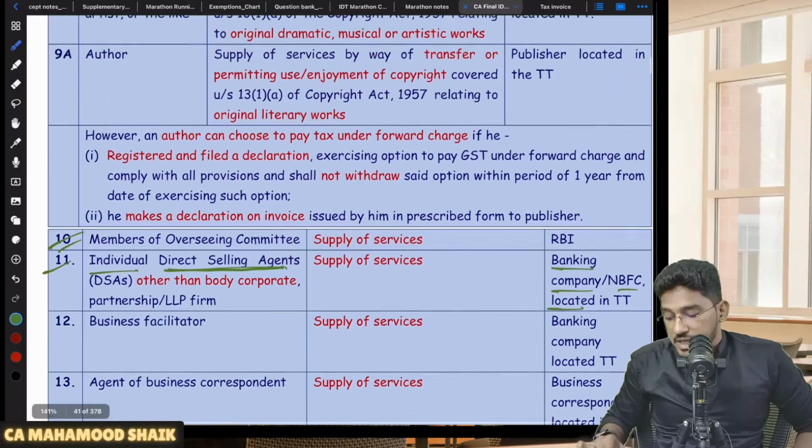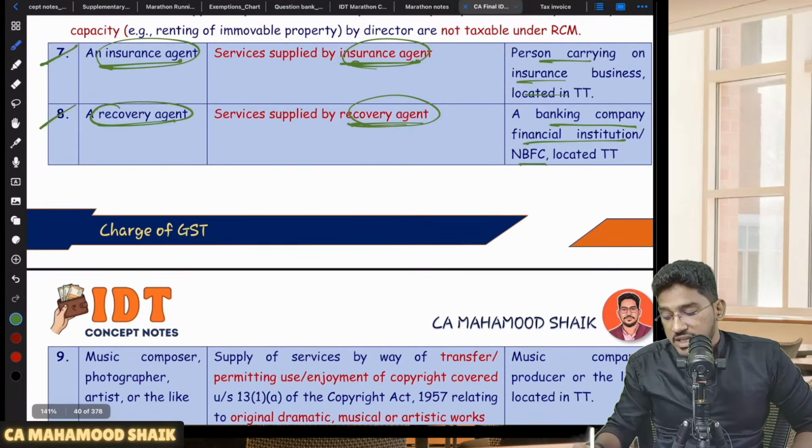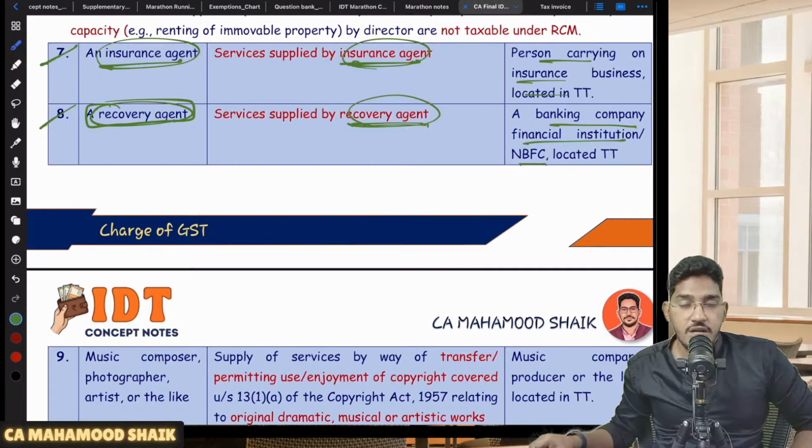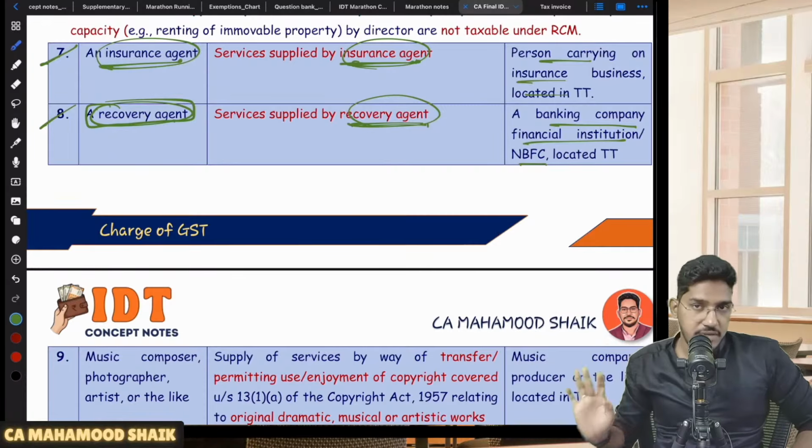Now many students often get confused here. If you look at recovery services, they will get covered under RCM irrespective of the status of the supplier. Recovery services could be provided by an individual, by a partnership firm, or by a body corporate, and it will always get covered under RCM.